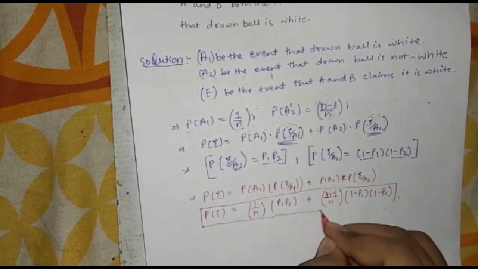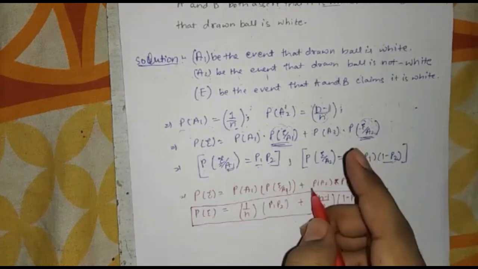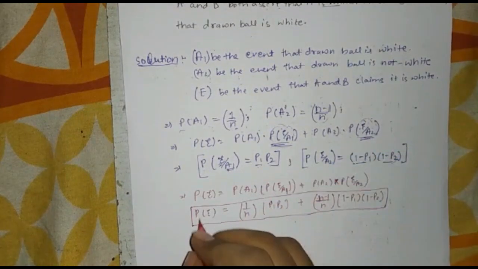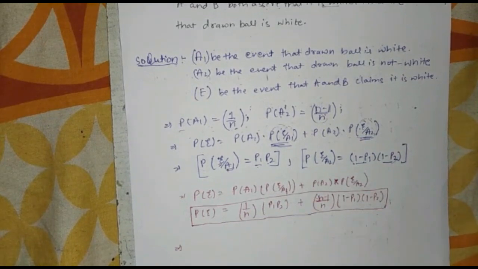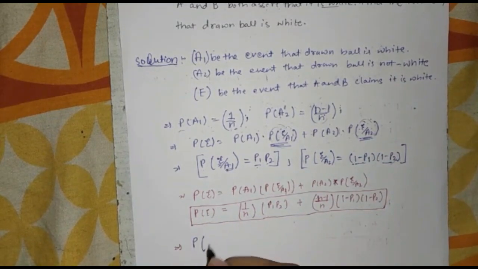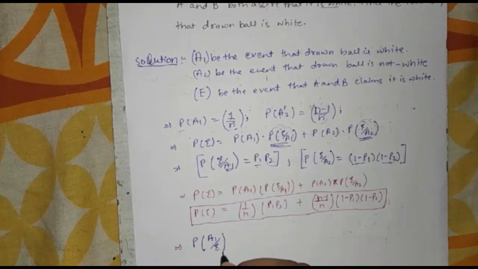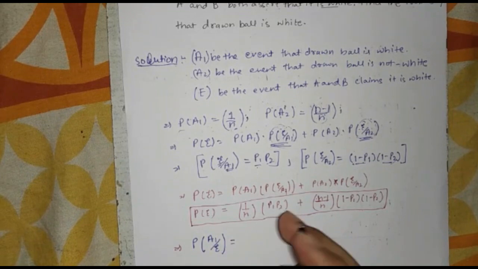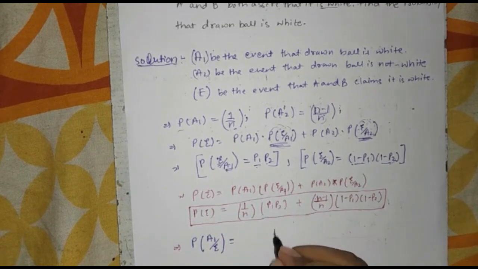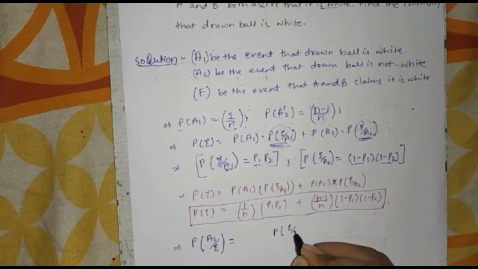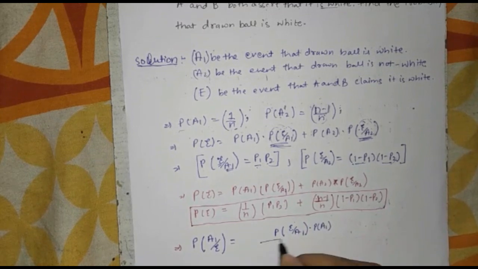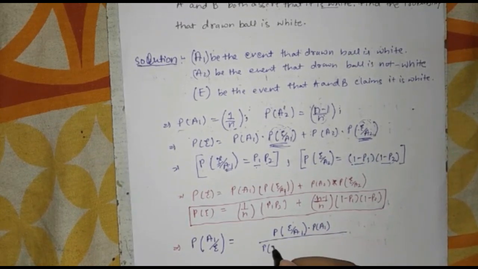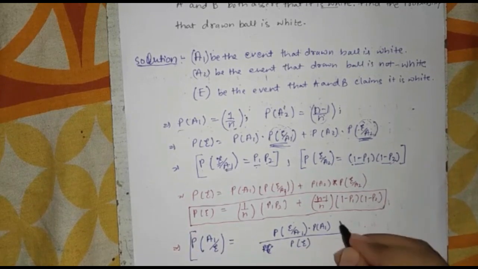But this is not asked in the question. The question asks you to find the probability that the drawn ball is actually white. So we will find it using Bayes theorem, as you have to find A1 given E: both A and B claim that it is white, but what is the probability that it is actually white? So it is equal to P of E given A1 into P of A1, divided by P of E.